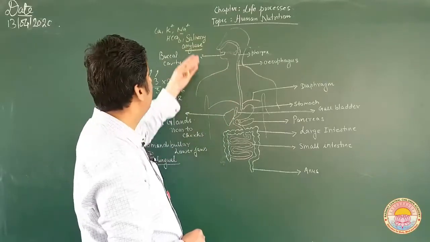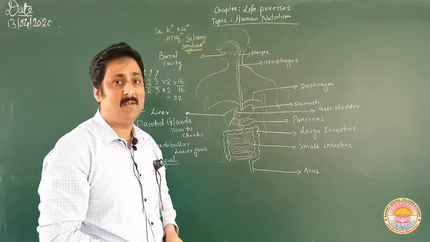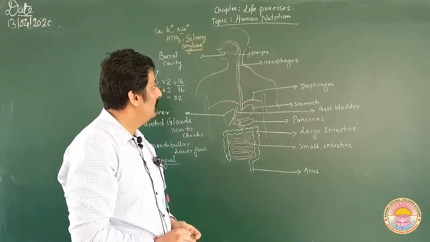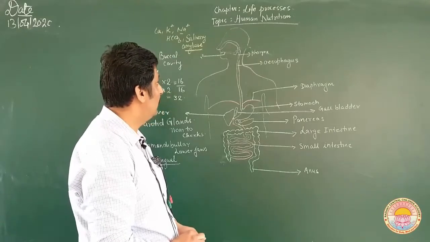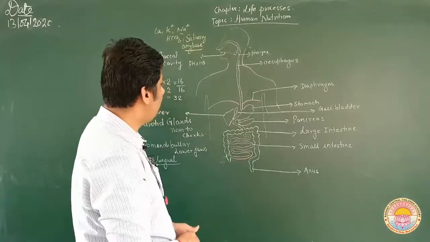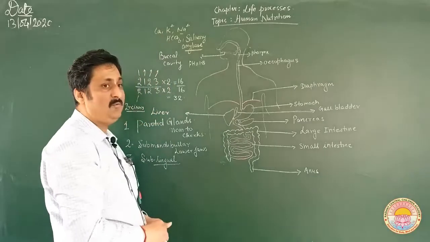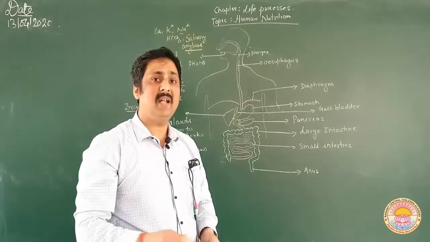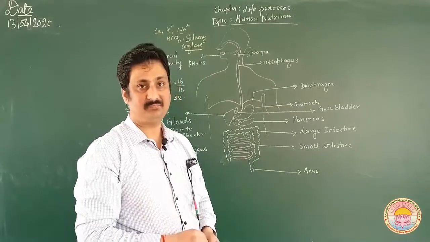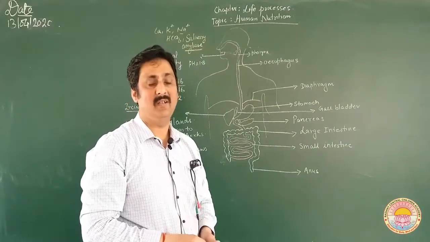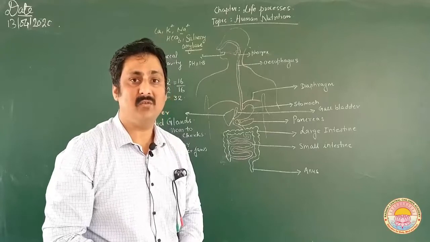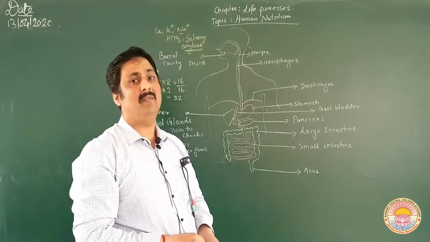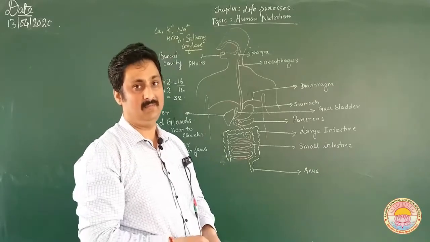Salivary amylase is the only enzyme present in the saliva, and its function is to break down carbohydrates. That means it acts on starch. 30% of the digestion of carbohydrates takes place in the buccal cavity with the help of salivary amylase.